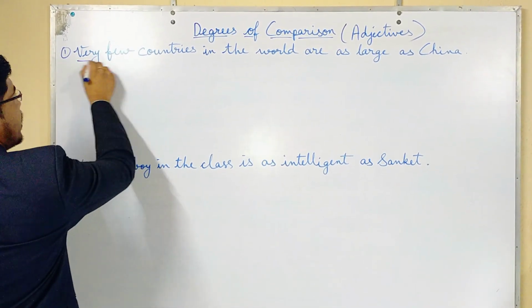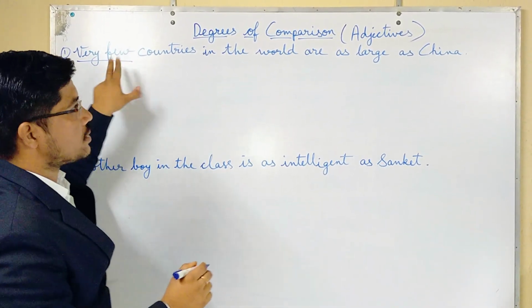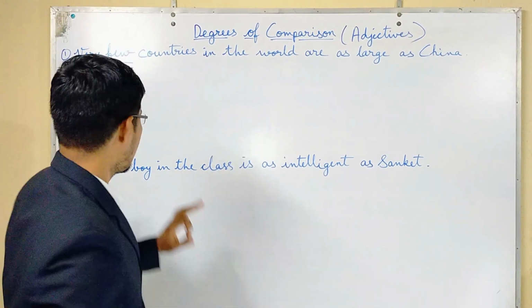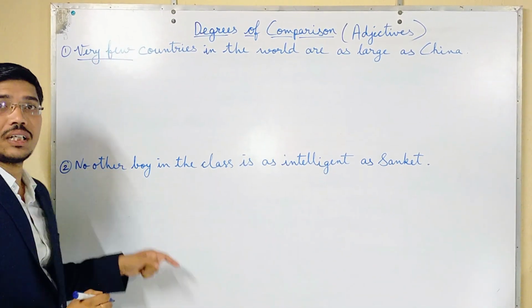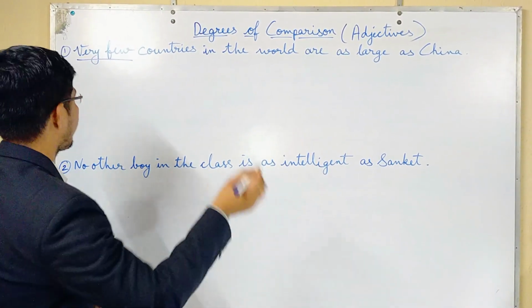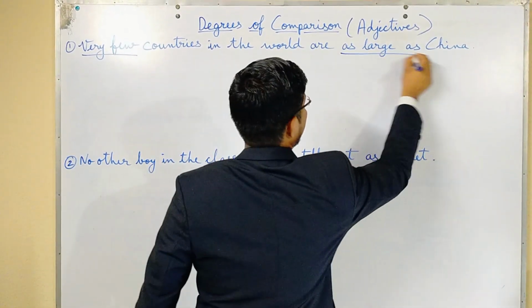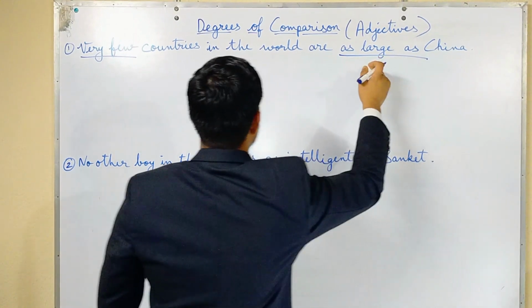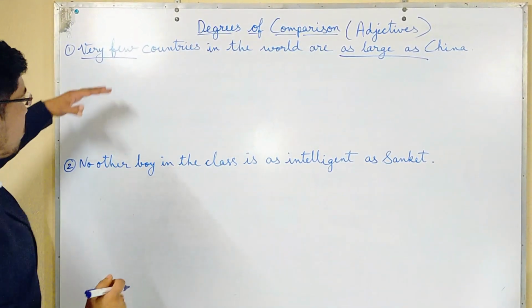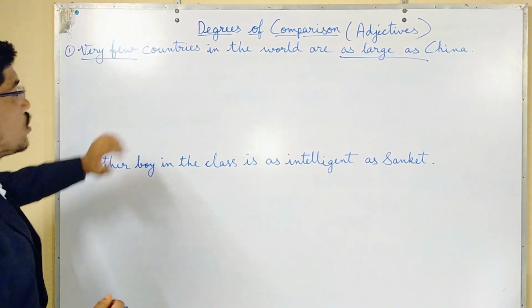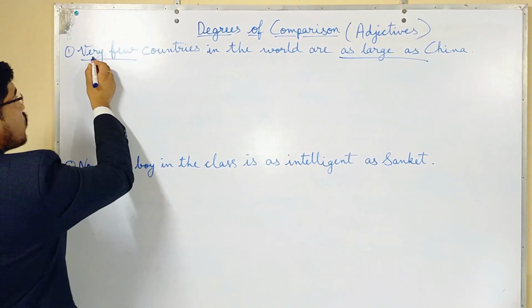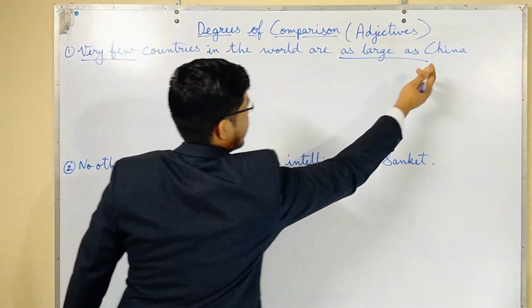As you are seeing, very few means one of the best, and no other means the best. Is it clear? So let us see. I have written this sentence and it is in positive degree because of as large as. We will change it into comparative and superlative. So, very few. First of all, how to change it?